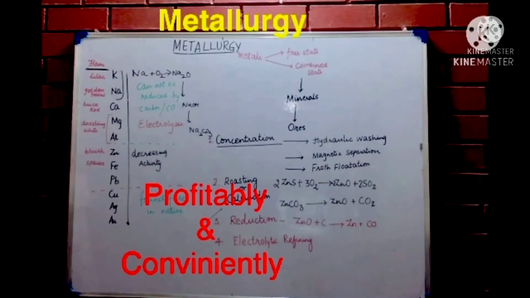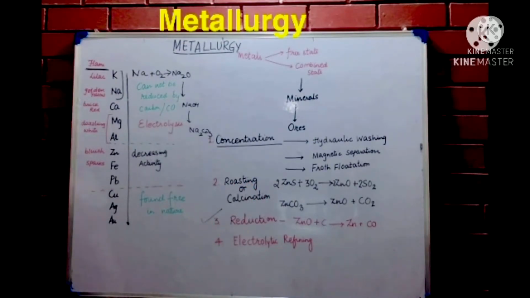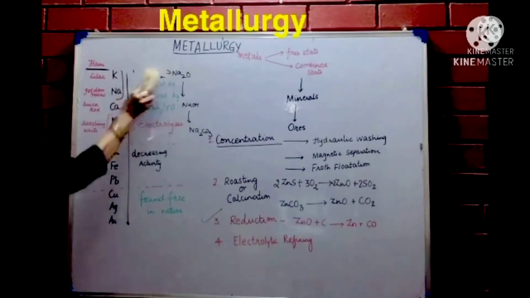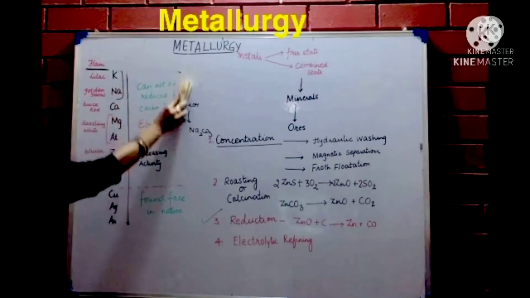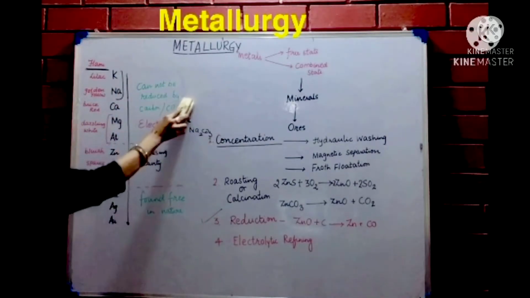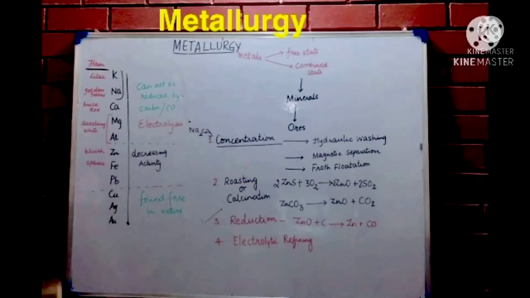Now that ore which we will dig out from the earth crust could be any compound of this, and when we are trying to change them into their free metals, we first change them into their oxides. So these metals under the earth crust could be in the form of carbonates, oxides, or any form, and further they will be reduced.